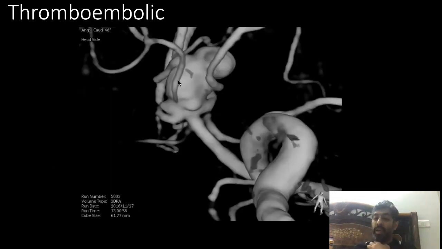The second important complication, as I have discussed, is the thromboembolic complication. This is the complication you are going to have more often now, rather than hemorrhagic complications. Basically there is a clot in the vessel, and sometimes there is a major thromboembolism in the artery. You are going to find this more often because in the era of stent-assisted coiling and balloon-assisted coiling, there are more thrombogenic materials in the vessels, so clot formation occurs in these vessels.